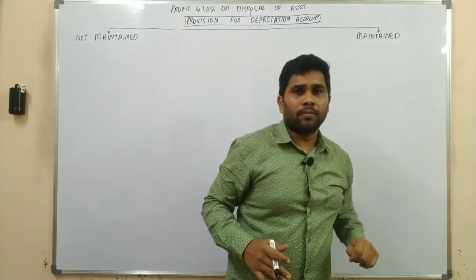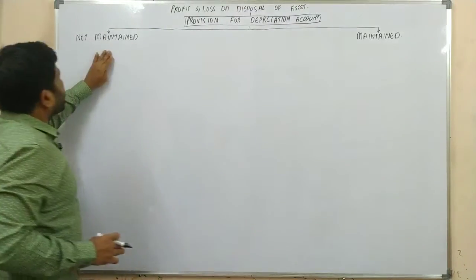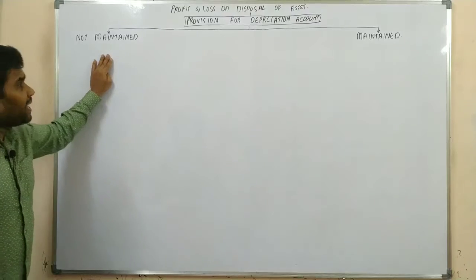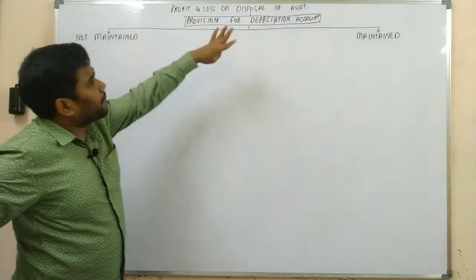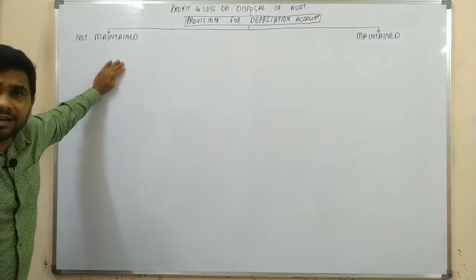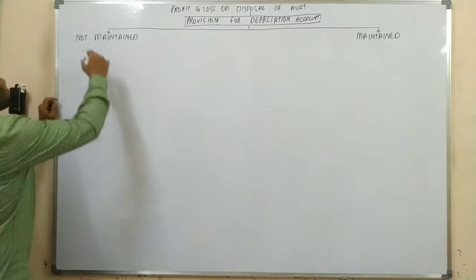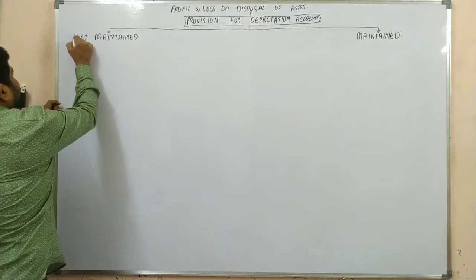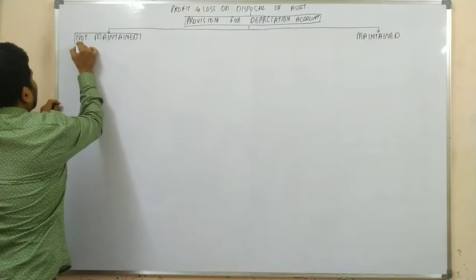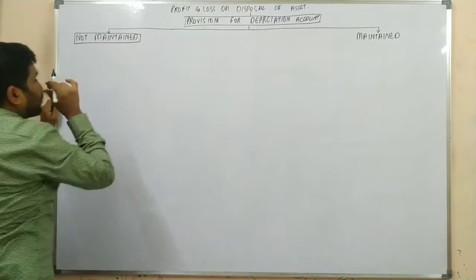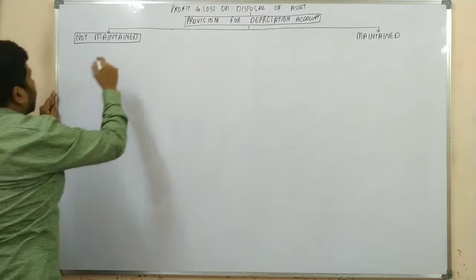Yes or no? But when you are not maintaining the provision for depreciation account, the depreciation would be on the credit side of your asset account. Yes or no? Now continue. Provision for depreciation account is not maintained. So when the provision for depreciation account is not maintained,